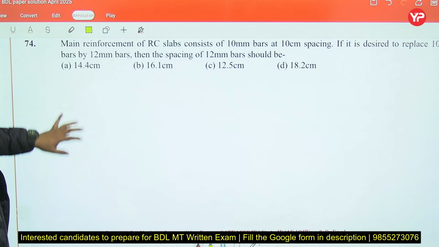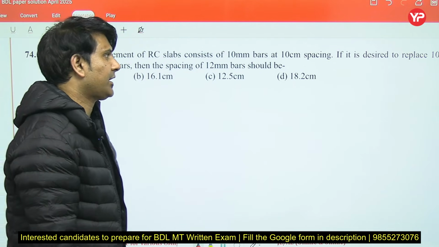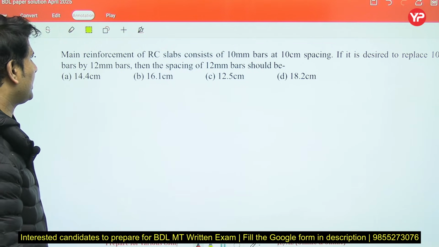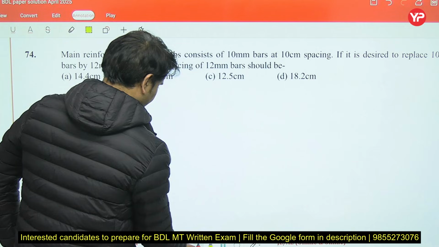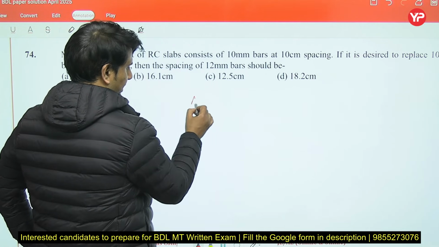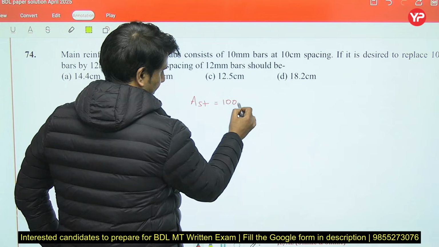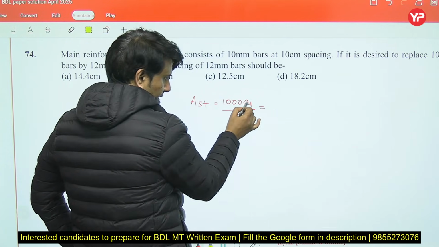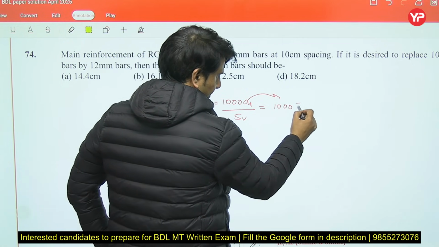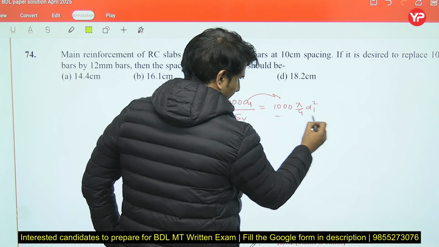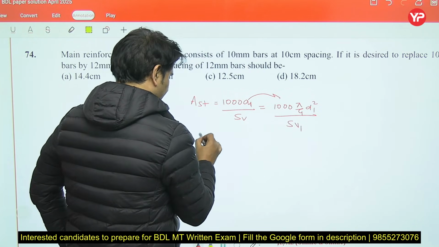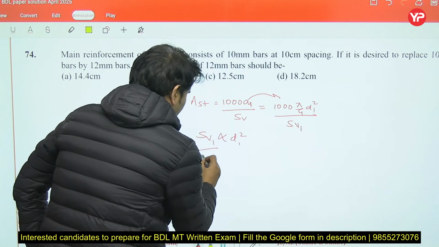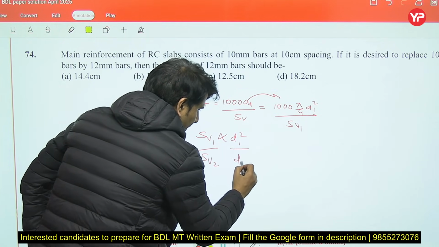Now next question. Main reinforcement in an RC slab consists of 10 mm bars at a spacing of 10 centimeter. If it is desired to replace the 10 mm bar by a 12 mm bar, then the spacing of the 12 mm bar should be. The area of steel formula for this case will be Ast = A1 by Sv. If I put this value, it will be pi by 4 into D1 square over Sv1. Rearranging this, Sv is directly proportional to D square. So Sv2 upon D2 square.